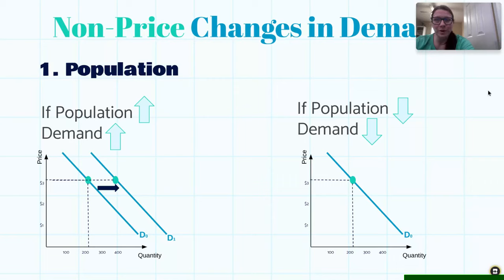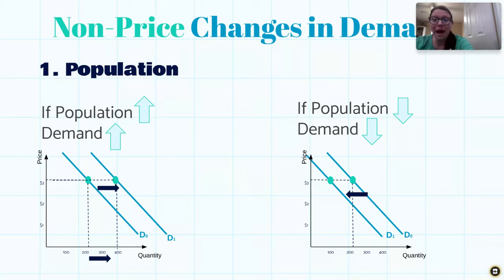All right, and if we look at the reverse, if the population goes down, we know that demand will go down. So again, we're starting at this $3 price, but the price is not changing. But at that same price, we are going to have a lower quantity. So we are going to end up with a point that's moved over to the left-hand side. All right, and every single other point along the line is going to do the same thing. So we're simply going to see a new demand line that has been shifted to the left.